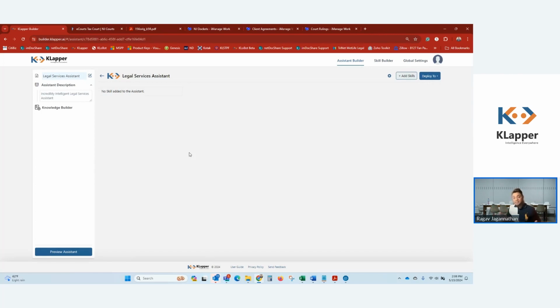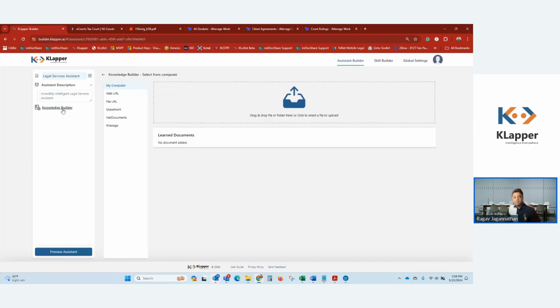And you can see here's a blank canvas. So when you design an assistant in KLapper, there are two key things that you need to know. One is, as I talked about, intelligent connectors, are connectors that learn from your firm's data sets, the firm's key knowledge management applications. And the way you train KLapper, this particular assistant, on that knowledge is by using the Knowledge Builder module.